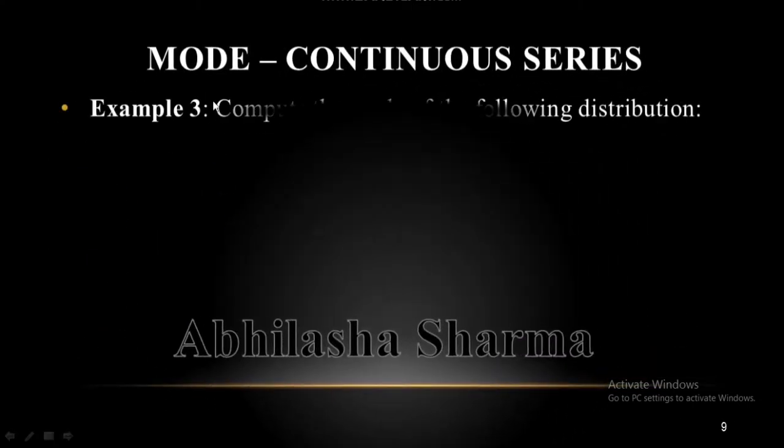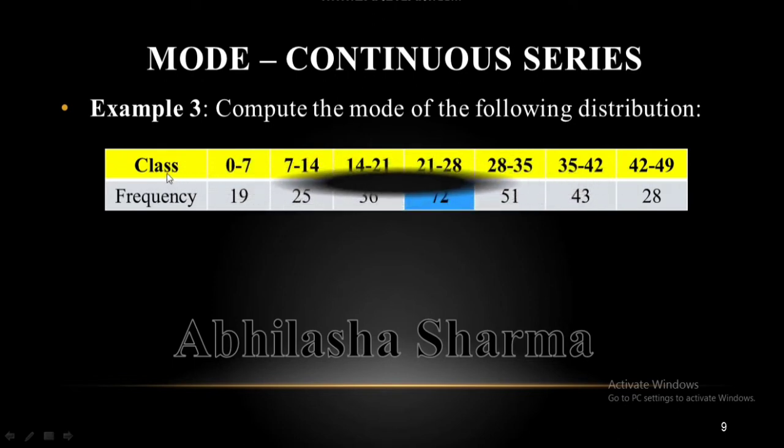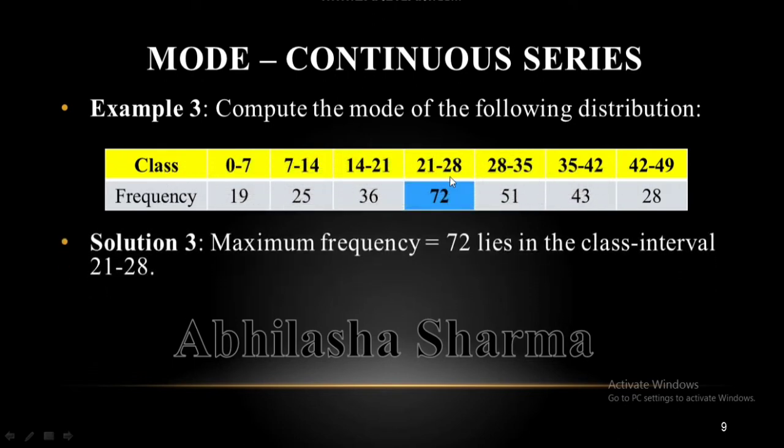We are going to take an example in which class intervals and their frequencies are given. Here 72 is the highest frequency, which exists in group 21 to 28. Therefore, 21 to 28 is the modal class.